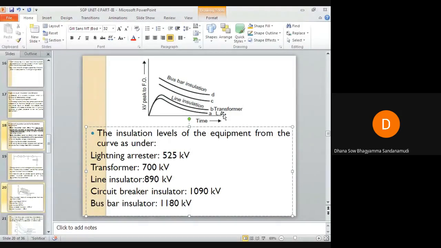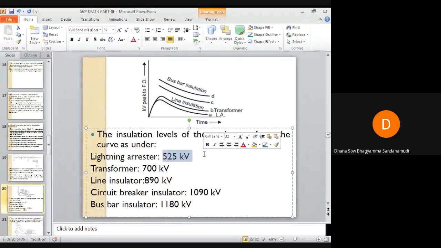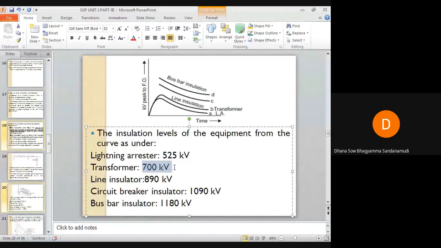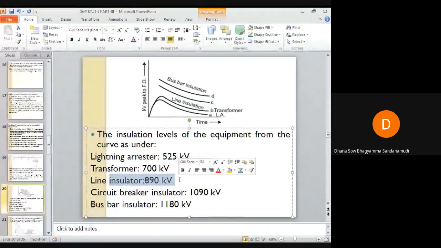And the lightning arrestor, LA, is the lightning arrestor. Since it is a protective device, definitely its insulation level when compared to transformer, line, and bus bar should be less. So this graph shows the insulation levels of different equipment in the power system. The insulation levels in terms of voltages are given here. Lightning arrestor insulation level is only 525 kilovolts, whereas transformer insulation level is 700 kilovolts, and the line insulator insulation level is 890 kilovolts.